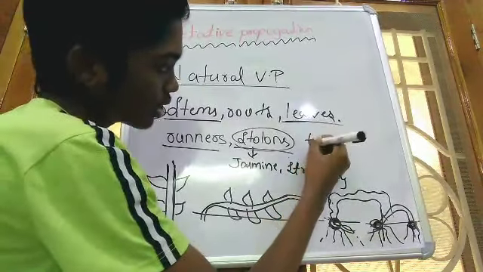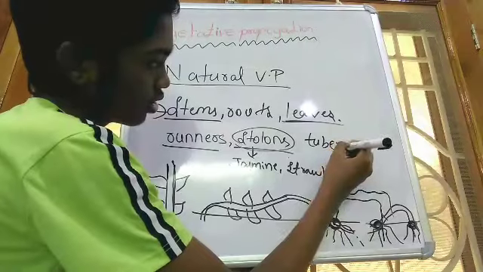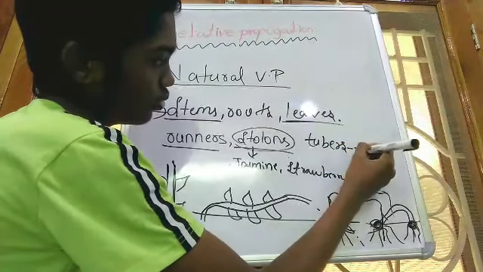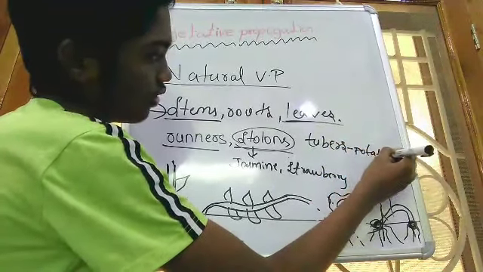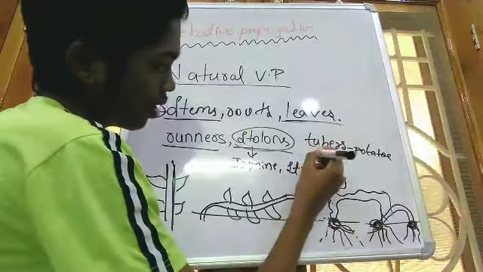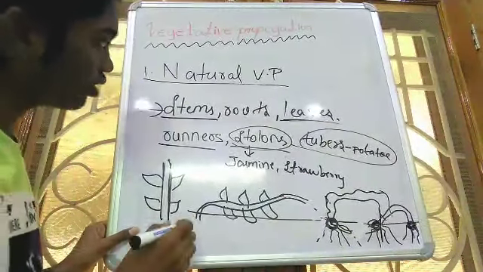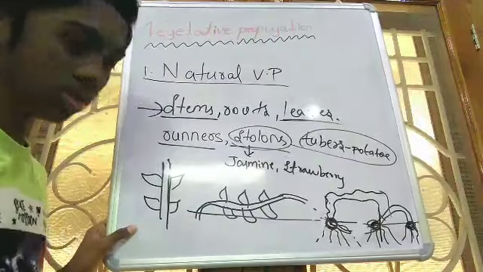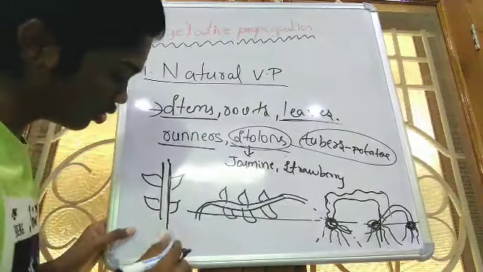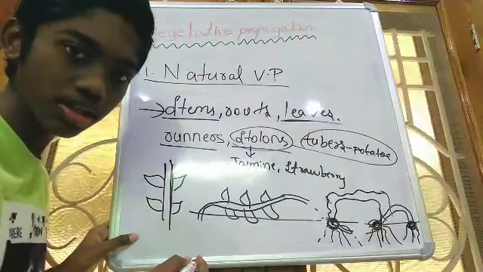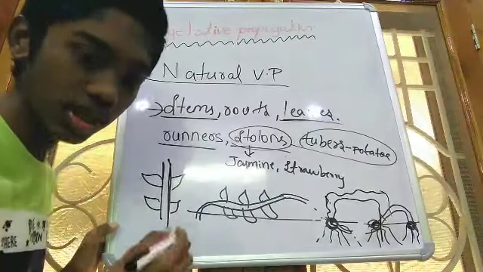And coming to tubers, potato is one of the best example. So these are some of the examples. Now let us see how the reproduction occurs through roots. Roots, it is very simple. There is no complex process involved in it.